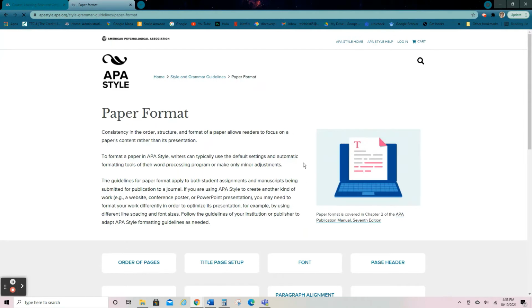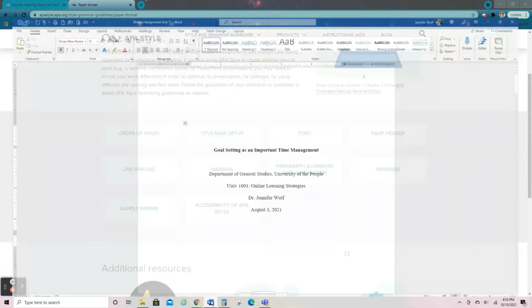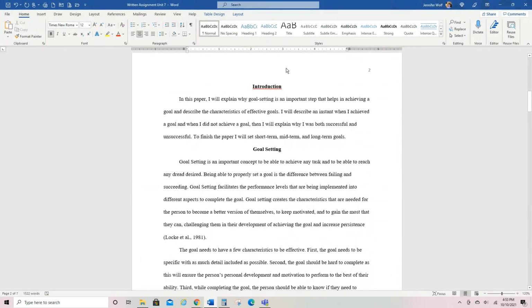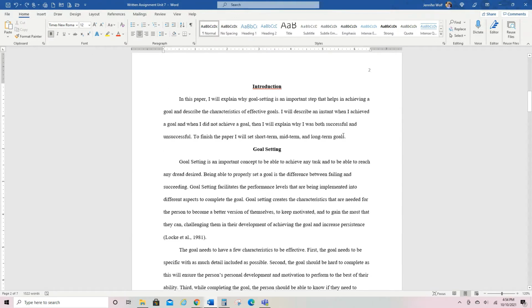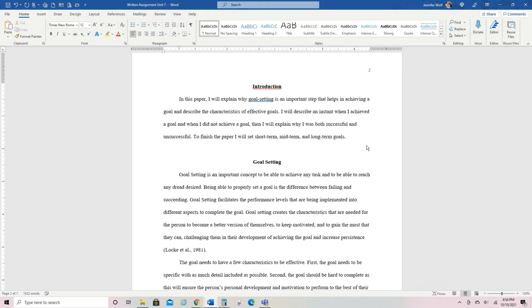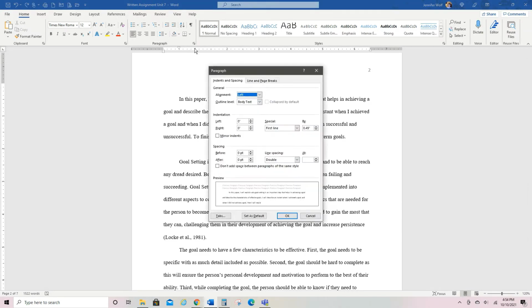Okay, then we're going to talk about line spacing. And again, only double space, don't add extra spaces. I've seen some students do this. Don't do that. Sometimes I see students add an extra space for a new heading, don't do that. It's only double spaced throughout the entire paper. And make sure that you don't have anything like this because it adds extra space. So that should be 0, 0, and double.